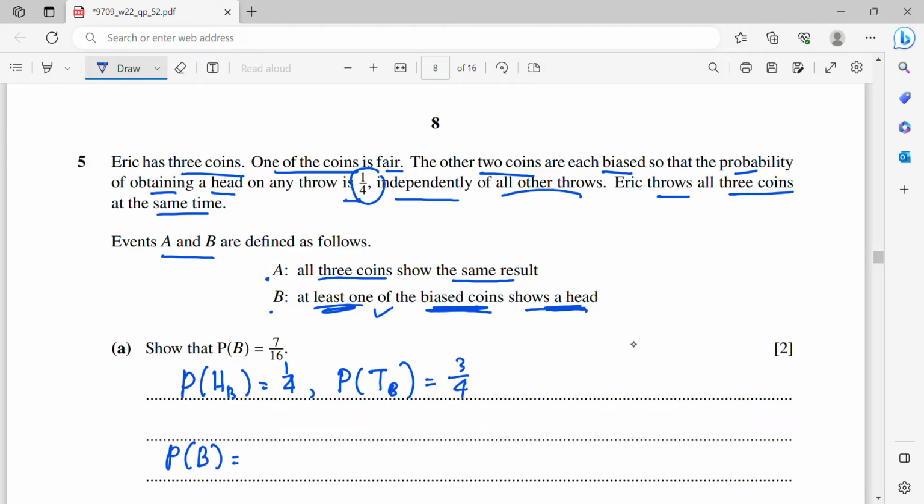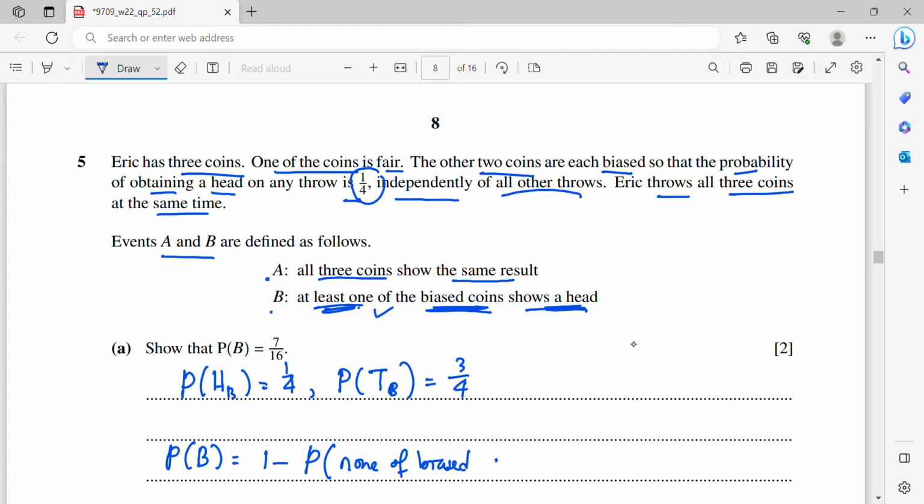When you observe the two coins, the results will be maybe 0 biased coins show head, maybe 1, maybe 2. Because at least 1 is required, instead of calculating 1 and 2, I can use the complementation rule, which means 1 minus the probability that none of the biased coins shows head.